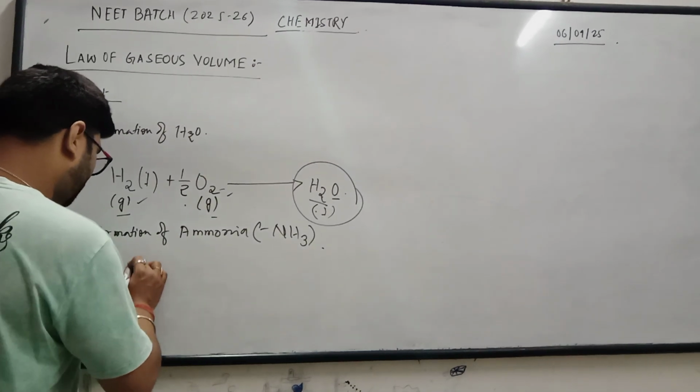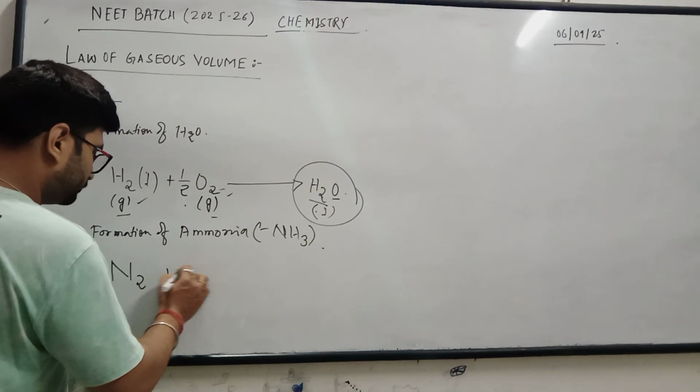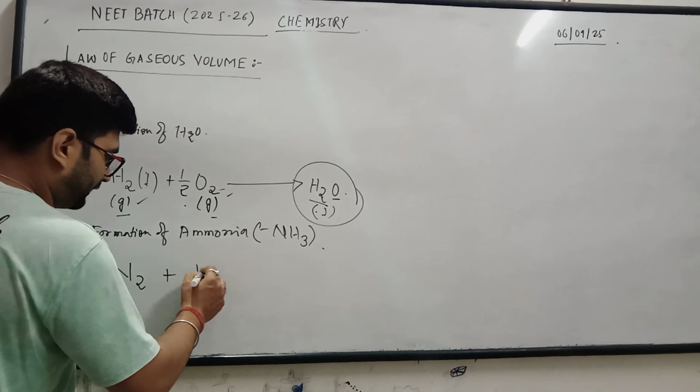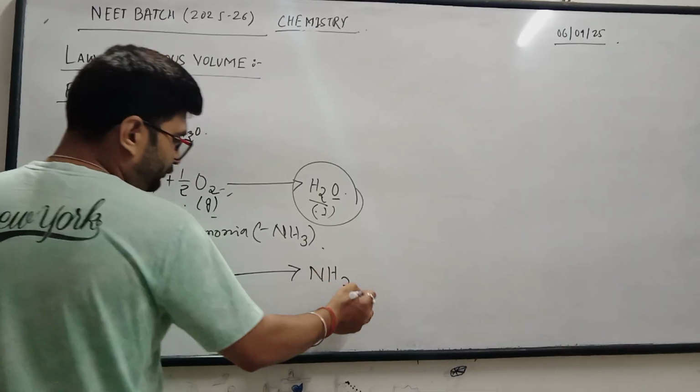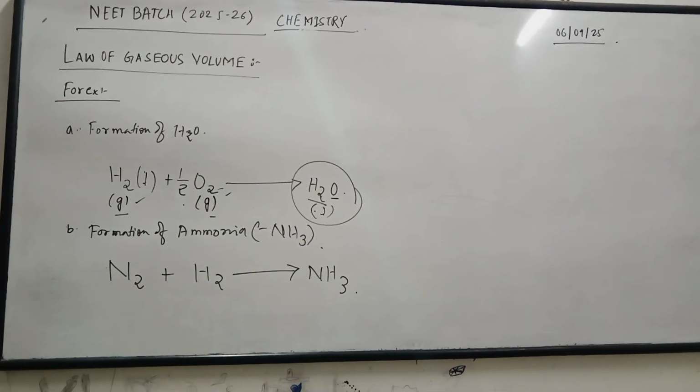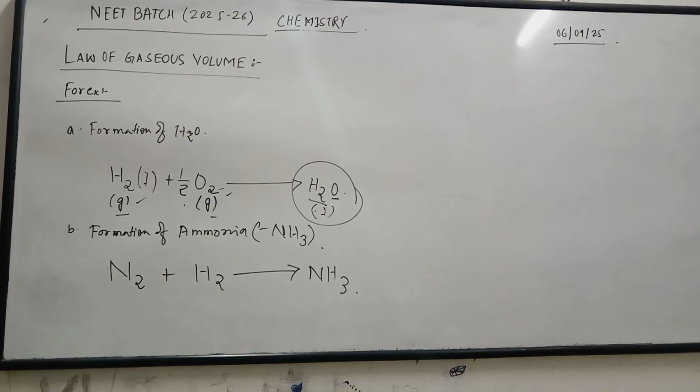So here I could write nitrogen molecule N2 plus hydrogen molecule H2. But I have to form NH3. So how am I going to form NH3? Since I need 3 hydrogens, how am I going to do it?